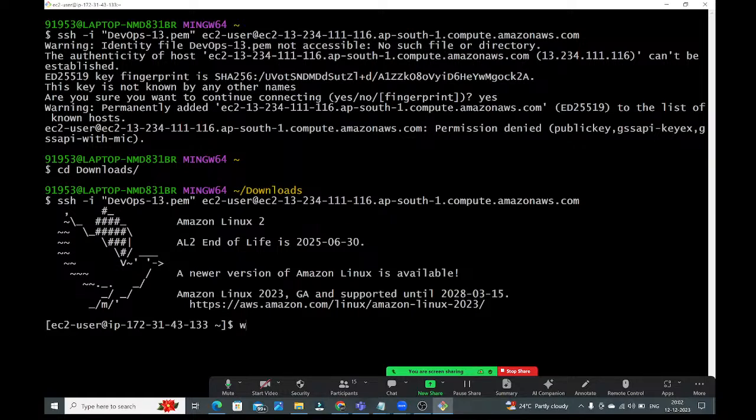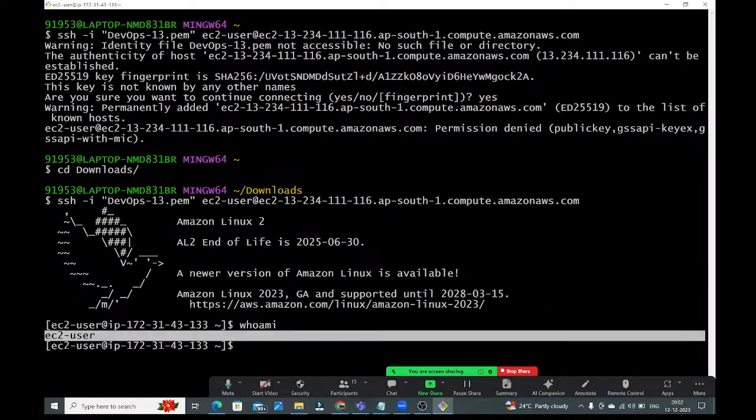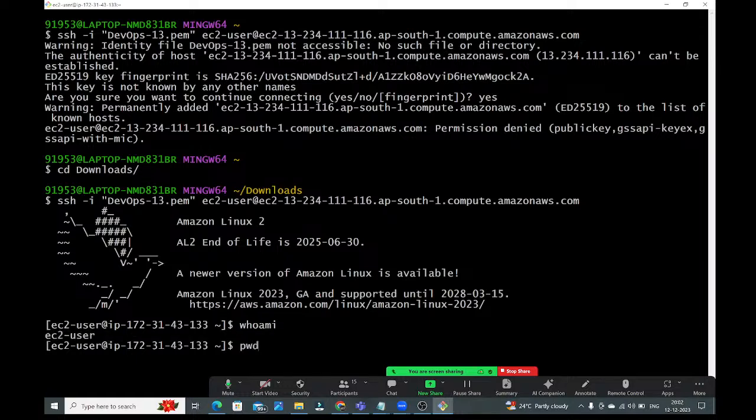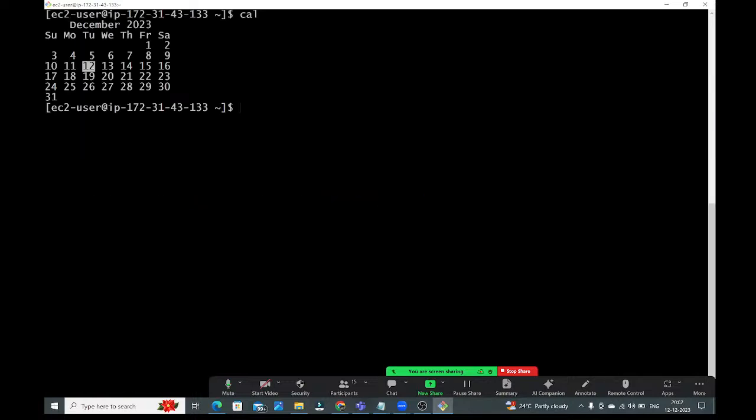Now you can check whoami. It will give: I am the ec2-user. Next, here you can check pwd. pwd means what? Present working directory. pwd stands for present working directory. See, currently we are in this location, /home/ec2-user. Now here you can check what is today's date. Now here you can check the calendar like this. You can execute commands in the Linux virtual machine.